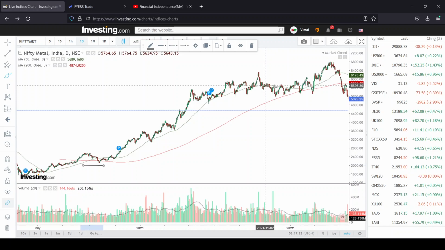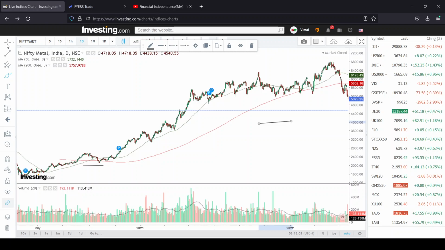Now, as you all know, the market is getting crashed due to many issues like the Ukraine war, inflation, and the Fed raising the interest rates. So now let's move on. Just a second, I will show you the latest pattern forming here.